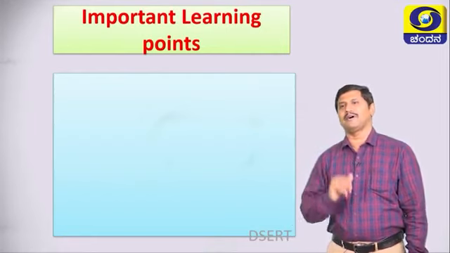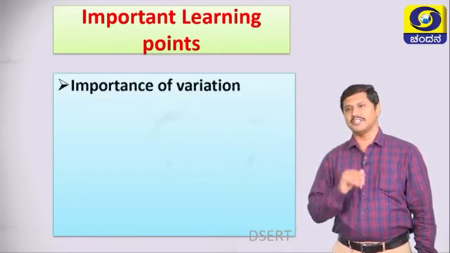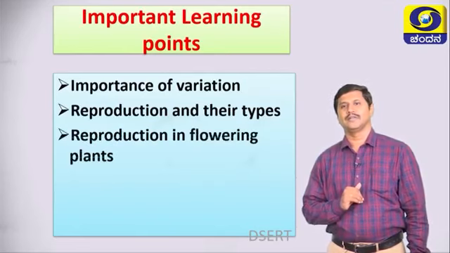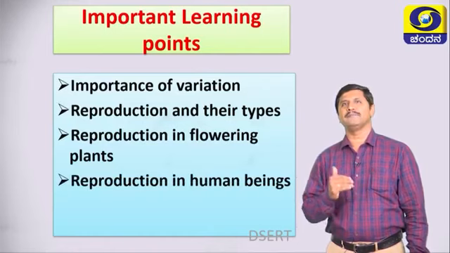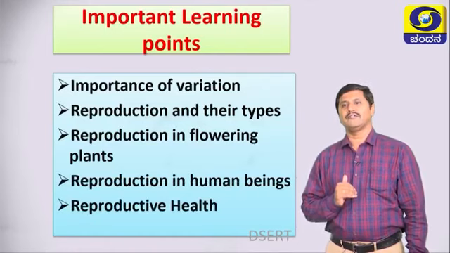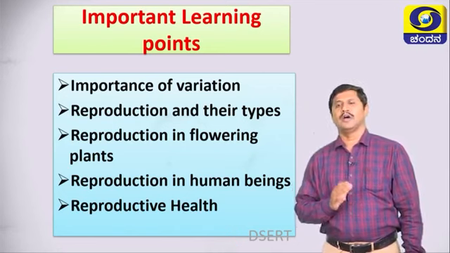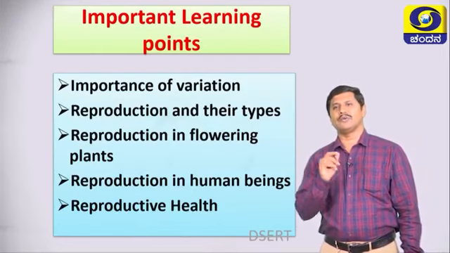The main learning points are importance of variation, reproduction and their types, reproduction in flowering plants, reproduction in human beings, and reproductive health. These are the important points under the chapter how do organisms reproduce. Okay, let us discuss one by one.